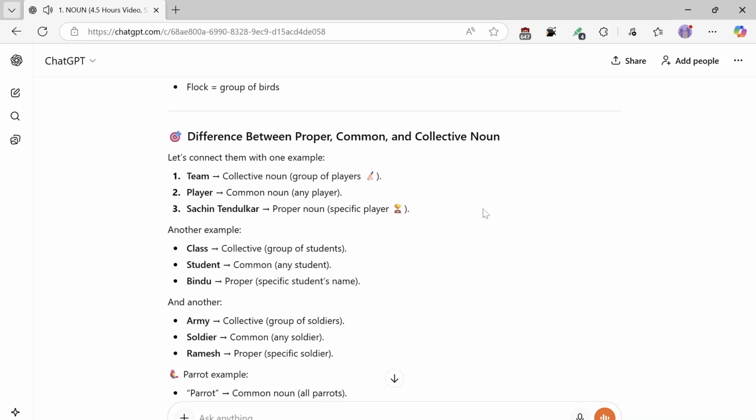Difference between proper, common, and collective noun. Let's connect them with one example. 1. Team, collective noun, group of players. 2. Player, common noun, any player. 3. Sachin Tendulkar, proper noun, specific player.